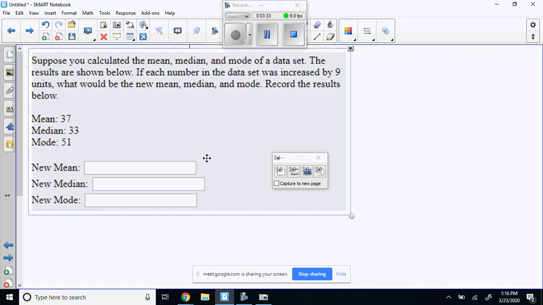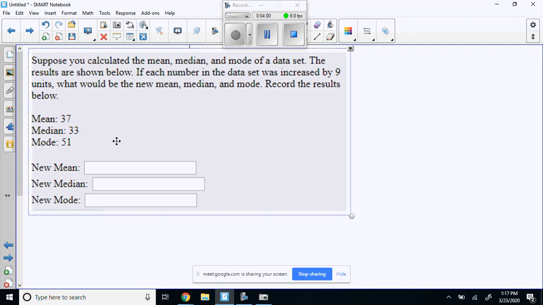So let's talk about something. If your average went up by 9 units, your median is your middle number, right?